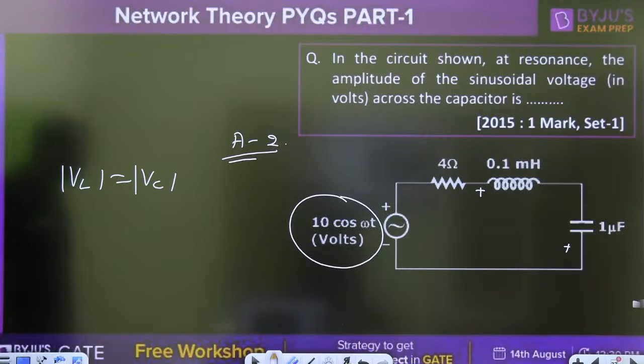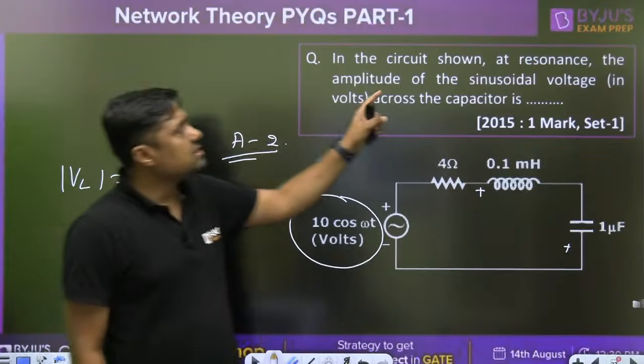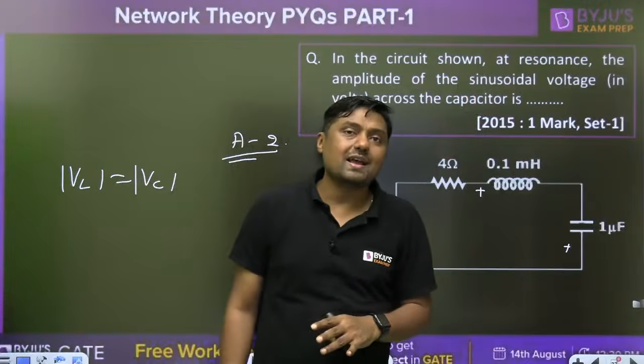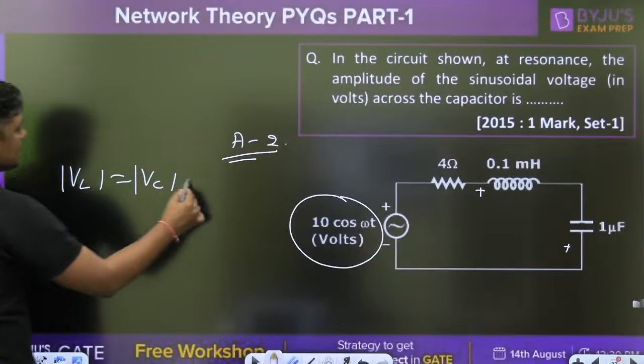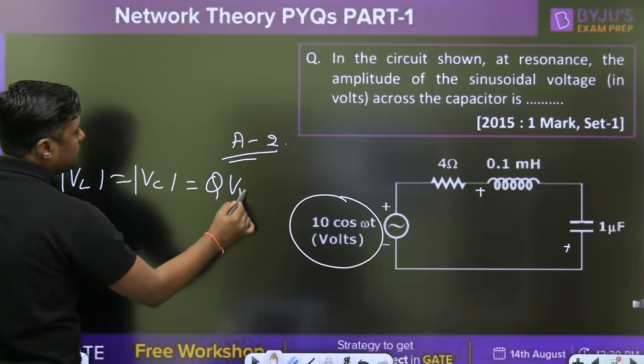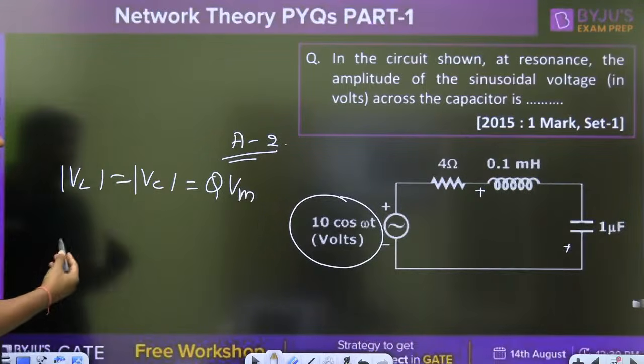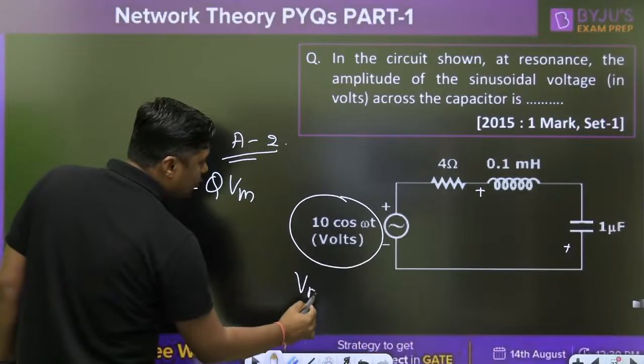VL is equal to what? VC. When VL is equal to VC, what is asked here? At the resonance, the amplitude of the sinusoidal voltage. I am giving you the hint. That is nothing but Q times of what? VM. What is the Q? Quality factor. And what is the VM? This is nothing but VM cos of omega t.